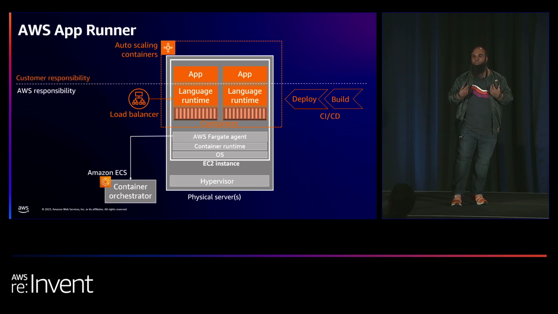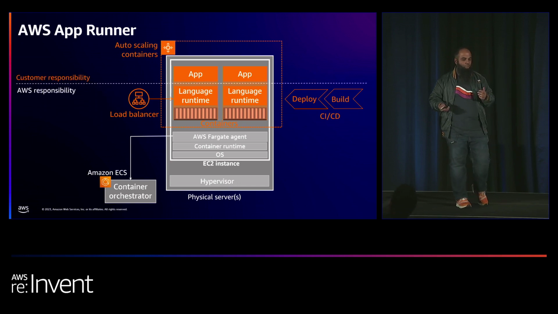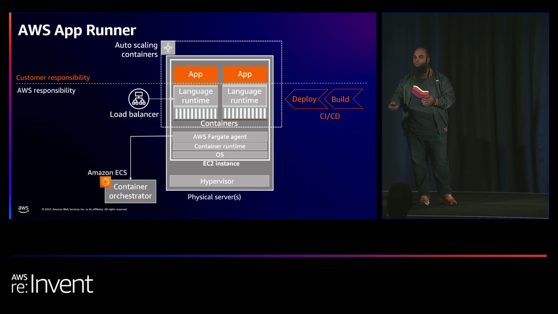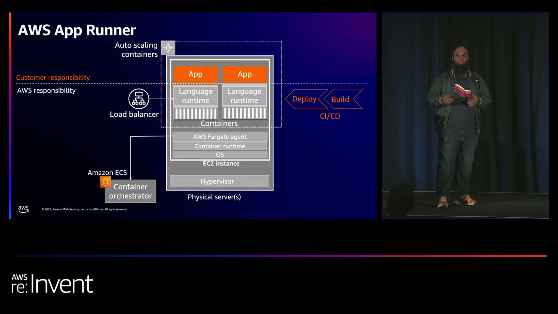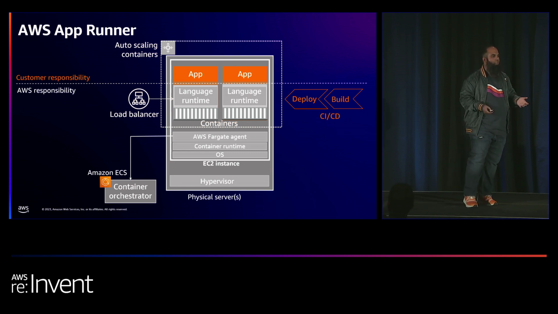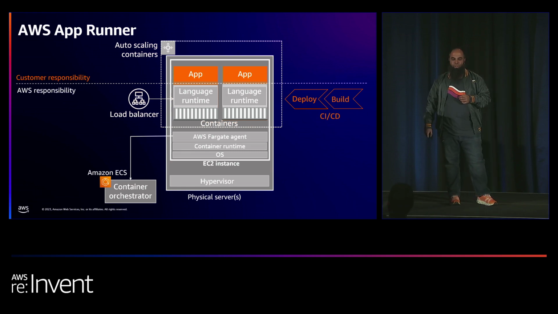So from an AWS perspective, we take care of the load balancer, we take care of the language runtime, we take care of the deployment side of things, and all you have to do is just manage the application code, right? So you build the application code, you put that in a repository, you point App Runner to it, and then every time you push an update, that triggers a build, and then that gets deployed on AWS. Even the auto-scaling of containers is taken care of on App Runner, depending on the kind of configuration that you set.